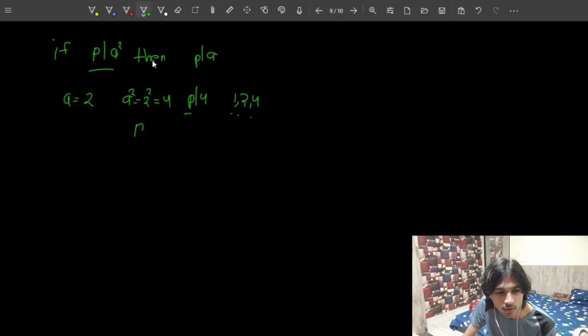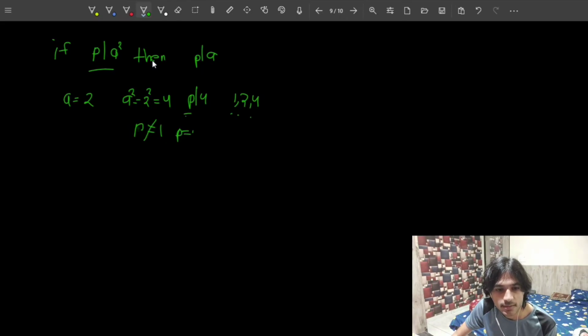If P equals to 1, then because P has to be a prime number and 1 is not a prime number, that would give us the idea that P can't be 1. So out of the 3 possibilities, P can't be equal to 1.